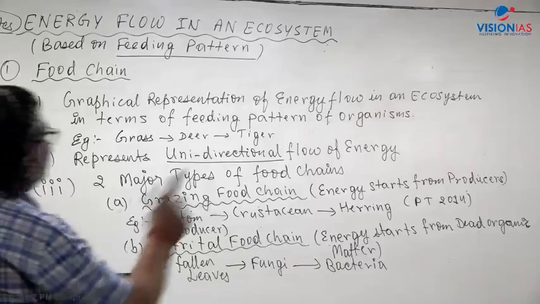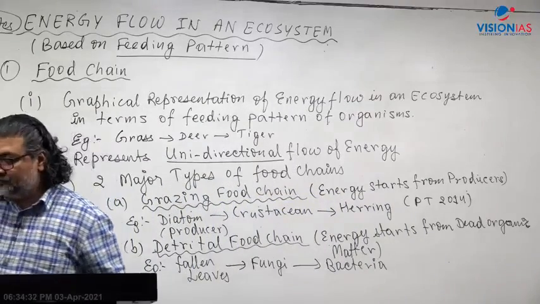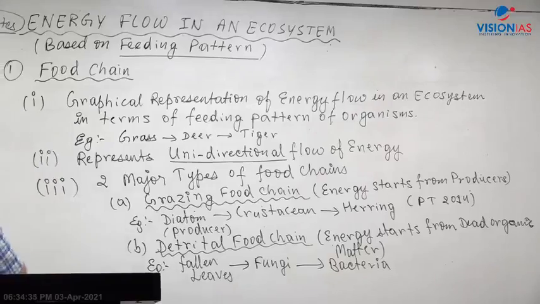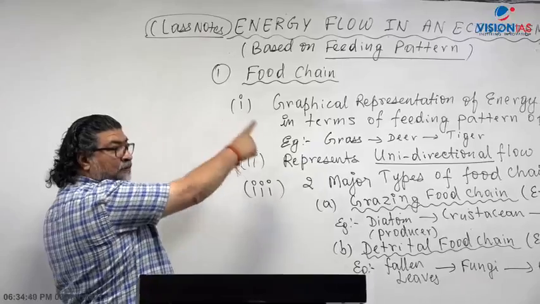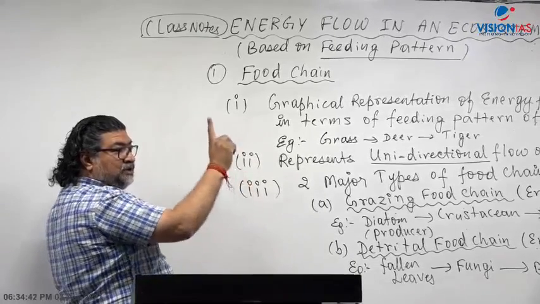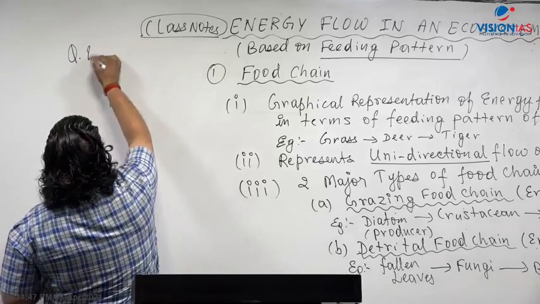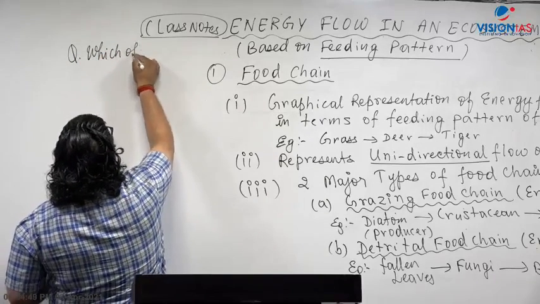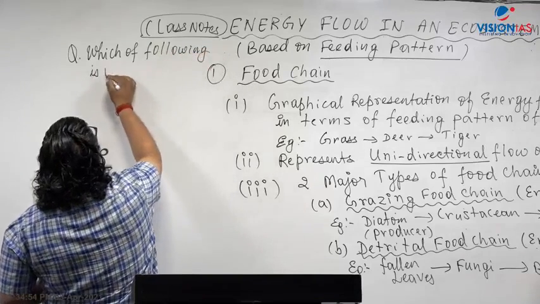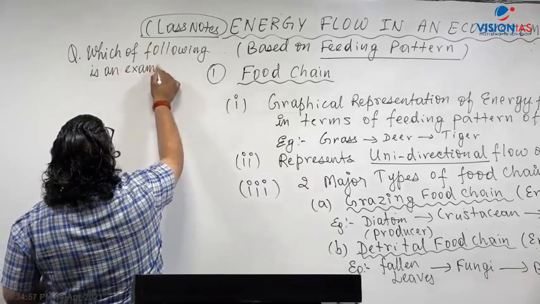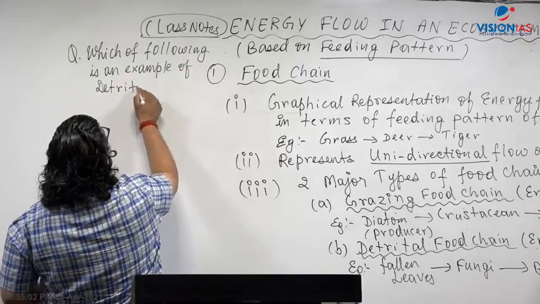Okay. Now let's look at a question. Let me ask a question here, let me see how much you have understood. Now I'll write the question on the whiteboard based on what I have written here, and then we'll see one UPSC question. Now let's look at the question here. The question is: which of the following is an example of detrital food chain?